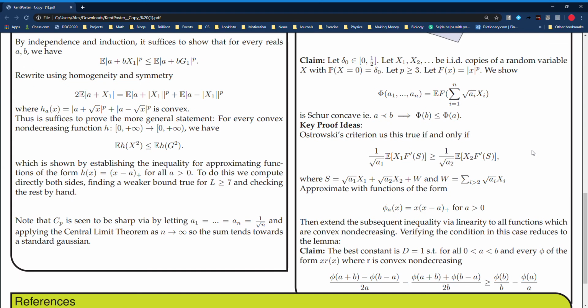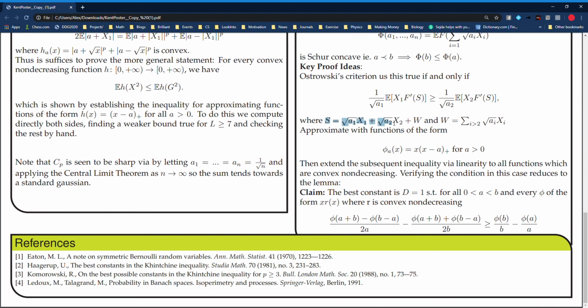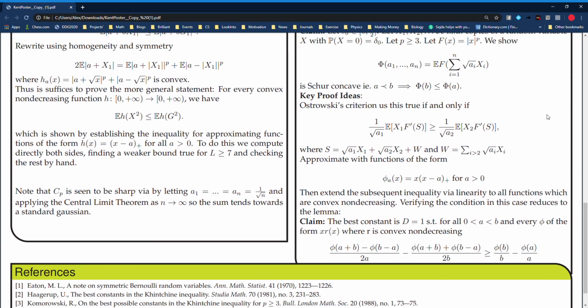We use Ostrowski's criterion, which tells us that a function is Schur convex if and only if when we evaluate the partial derivative of the function along one direction and compare it to the partial derivative in another direction, then the partial in the first direction is larger than the partial in the second direction if the term in the first direction is larger than the term in the second direction. This works out to be equivalent to this condition here for our expression above, where S is of this form and W is the sum of the rest of them, where we take derivatives accordingly.